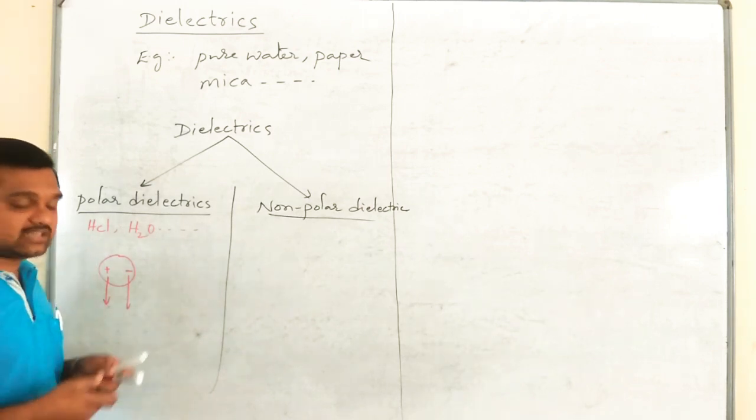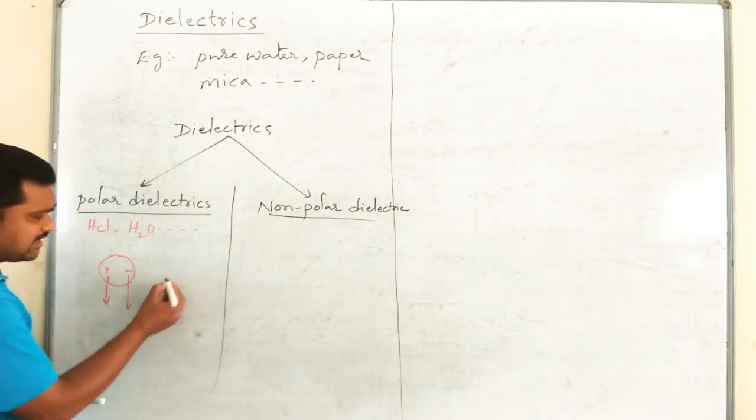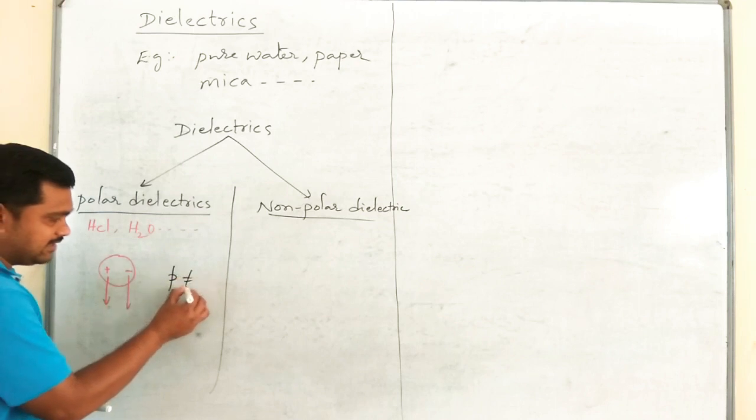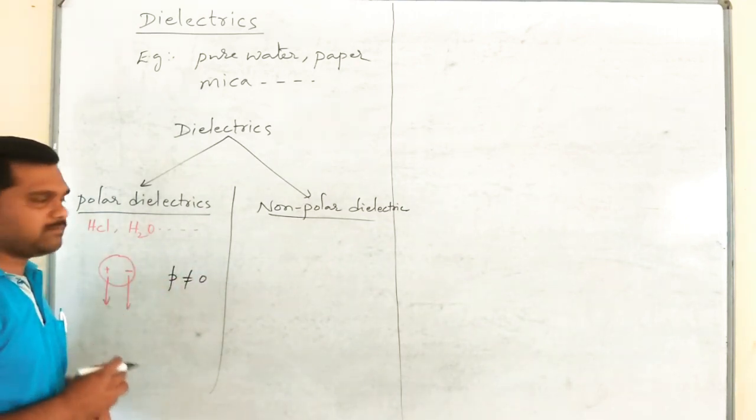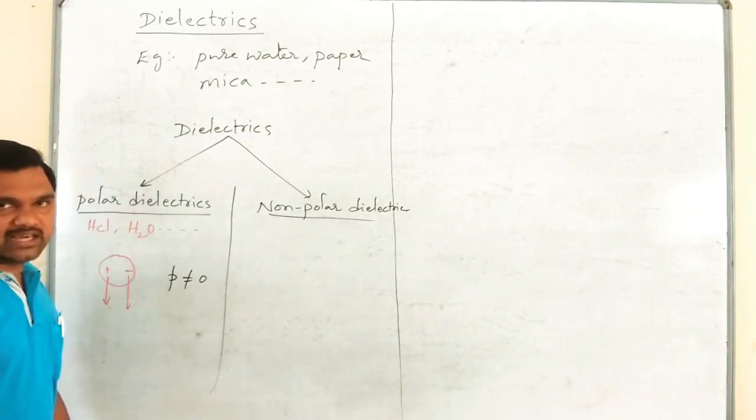Therefore, they possess a non-zero electric dipole moment. So these are polar dielectrics.